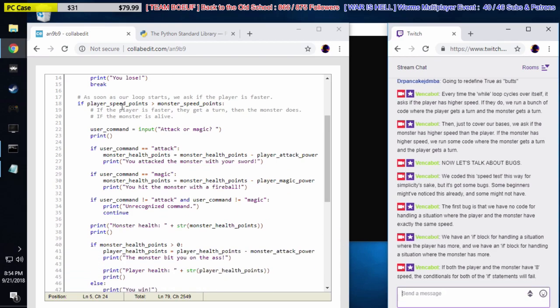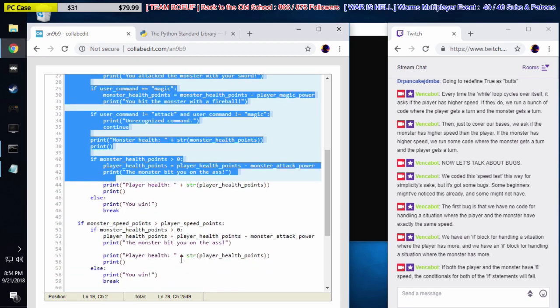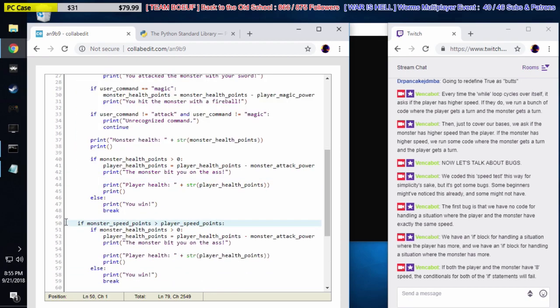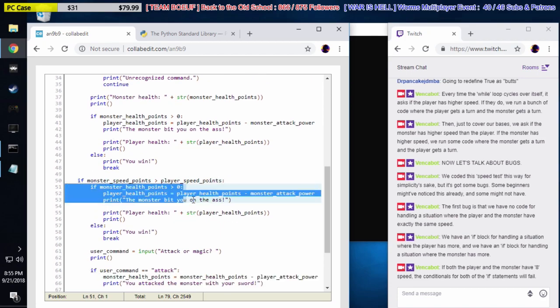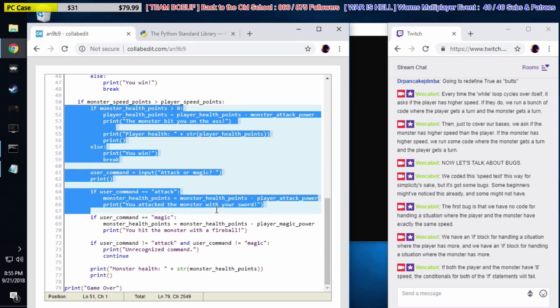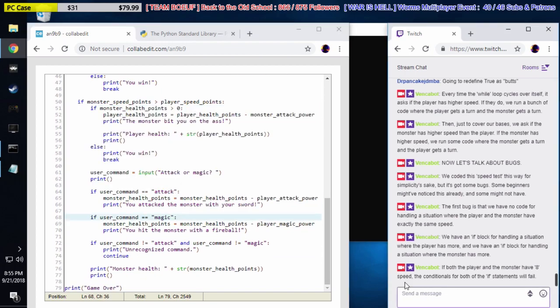Right here we say, is the player faster than the monster? If so, do all this. Then we say, if the monster is faster than the player, do all this. But we have no code for handling if they have the same exact speed. That's our first bug.